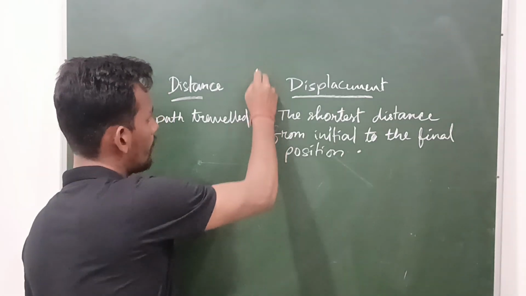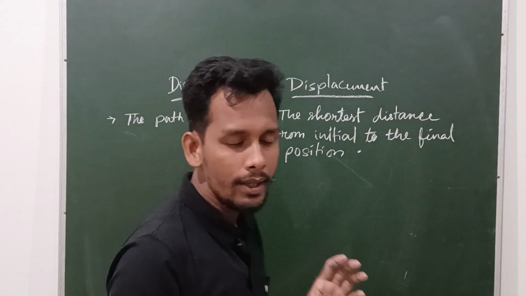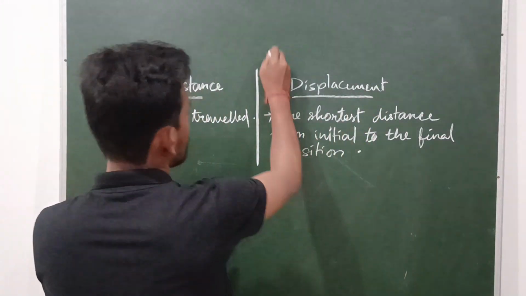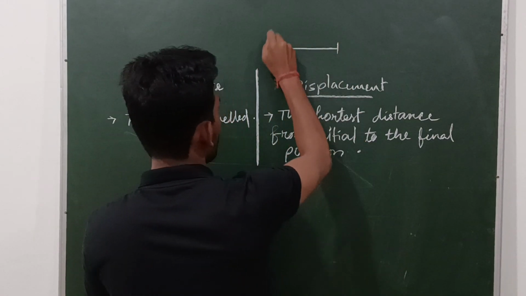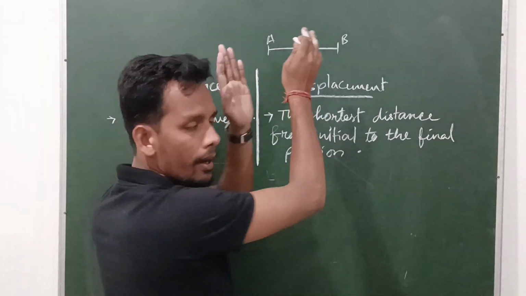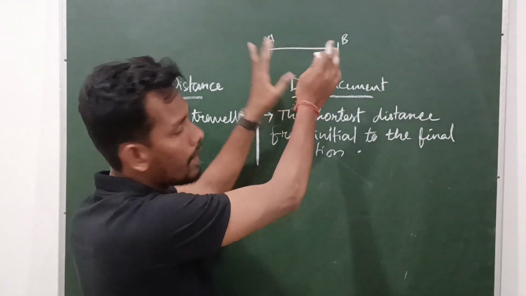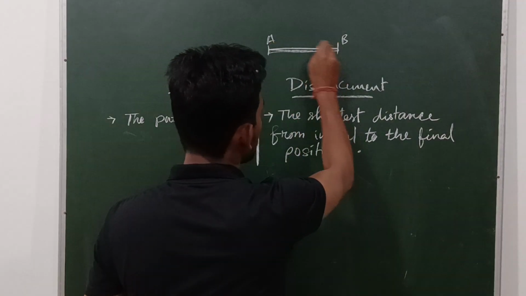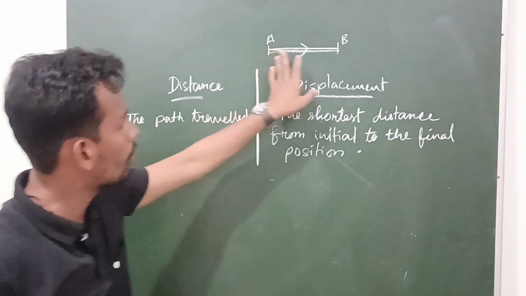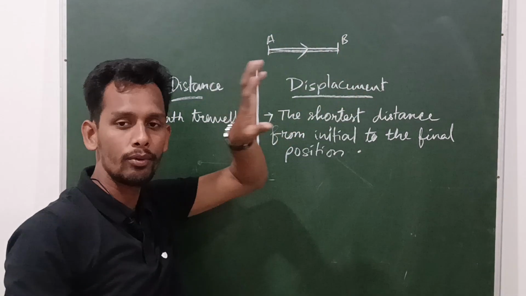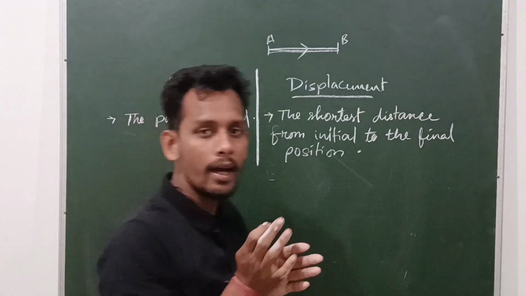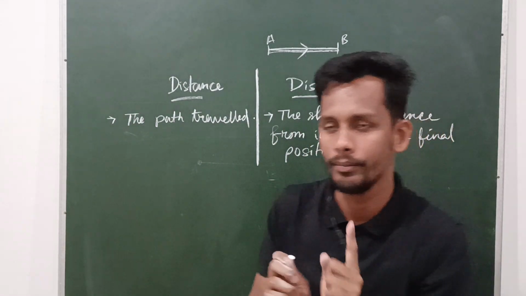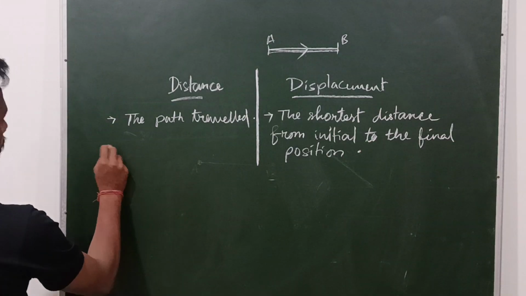Now, in some cases, distance and displacement may be the same. Suppose this is a straight path. You have to move from A to B. Here, this is the only path and this is the shortest path. So, if you want to move from A to B, this is the distance you have to cover, and the shortest distance, that is displacement, you have to cover. In a straight line, the distance and displacement are always equal. Clear? Okay.